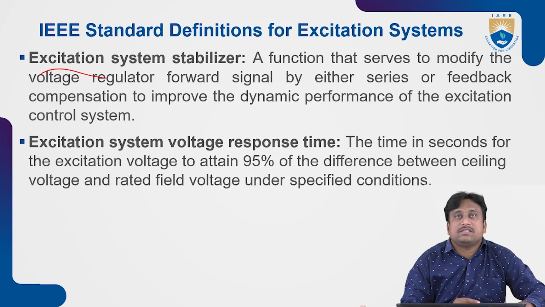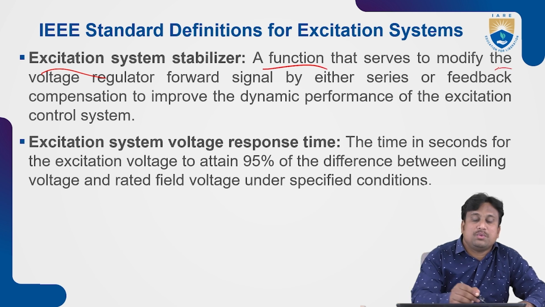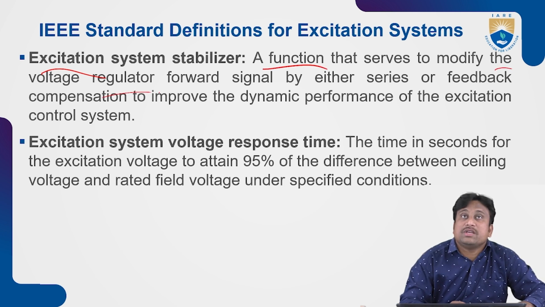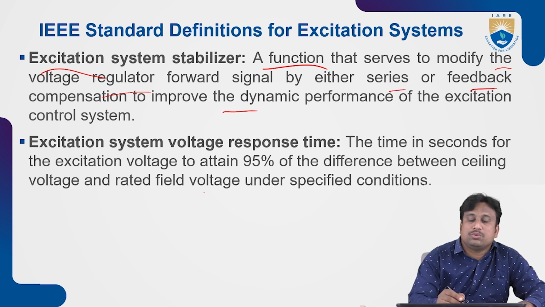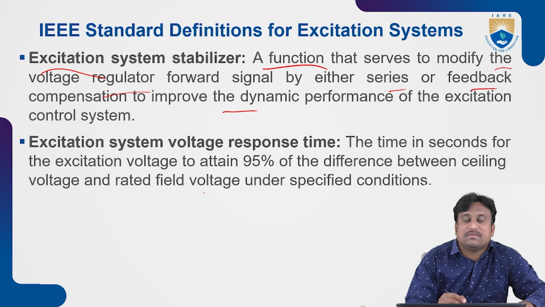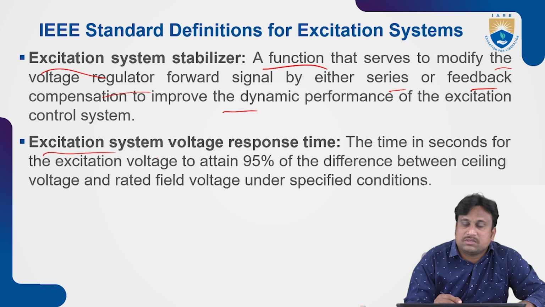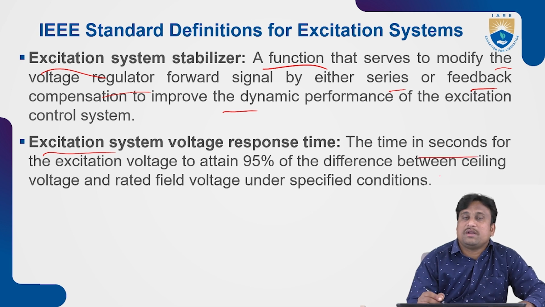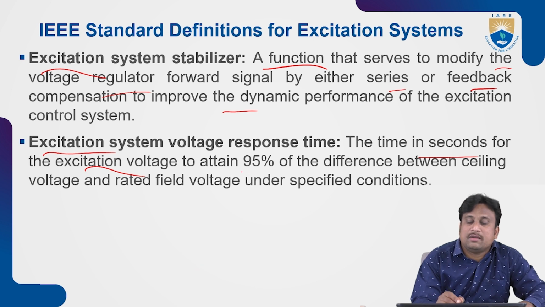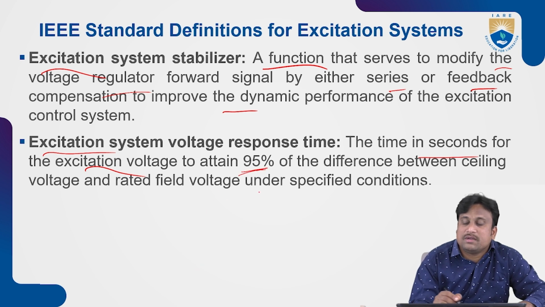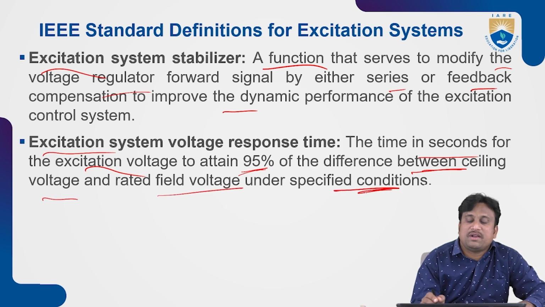So coming to the excitation system stabilizer, it is a function that serves to modify the voltage regulator forward signal by either series or feedback compensation. This is ready to improve the dynamic performance of the whole excitation control system. That means the excitation system voltage response time is treated in seconds for the excitation system voltage to attain 95% of the difference between the ceiling voltage and the rated field voltage under specified conditions.